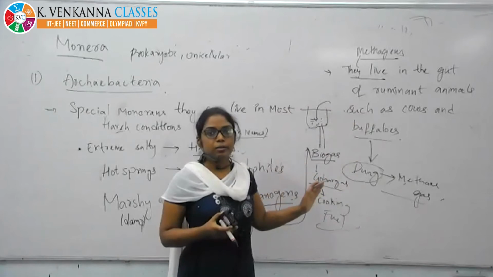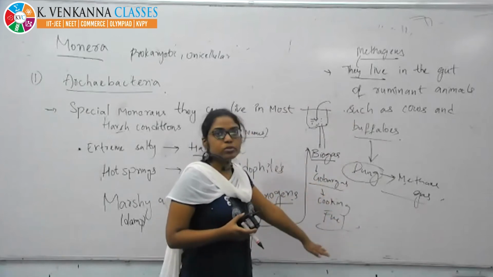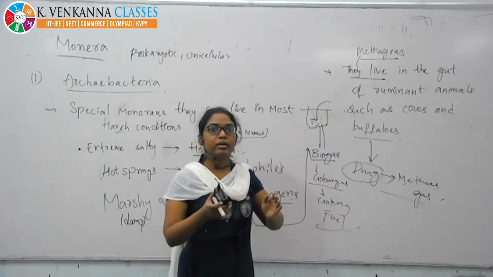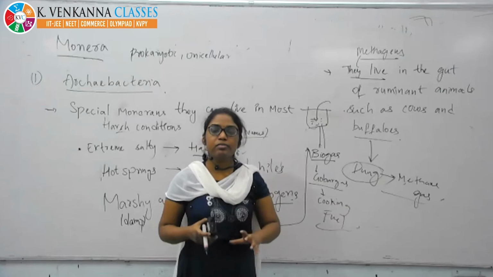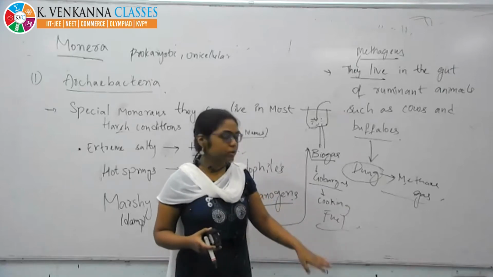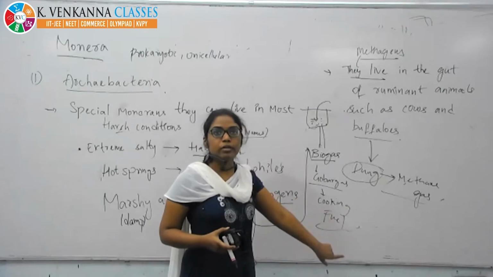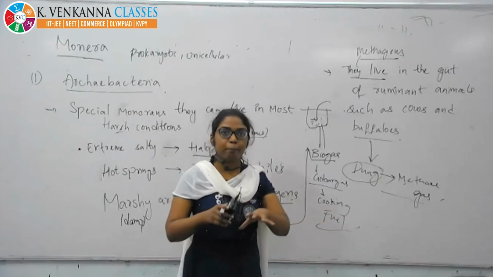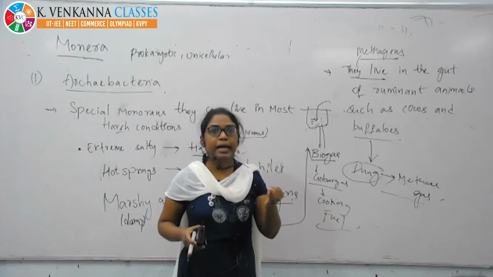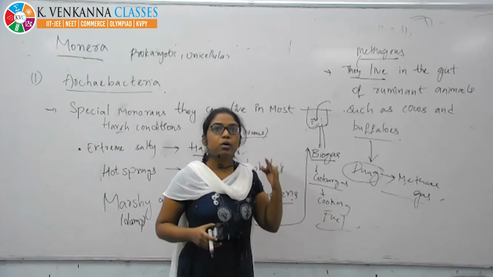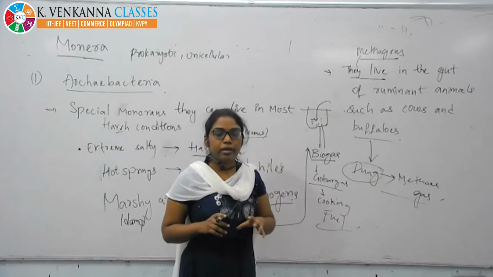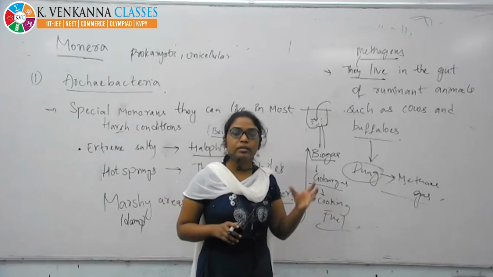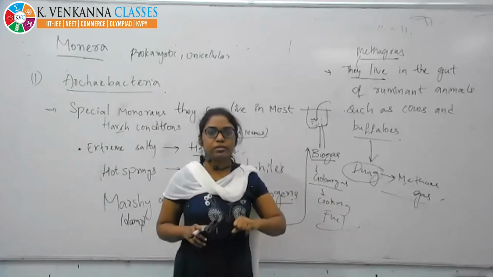Even in villages this methane gas is used for cooking purposes, as a cooking fuel nowadays also. And they make pits with all the dried leaves, dung and all the waste matter, allow it for 1 month, and then they collect the gas from it.